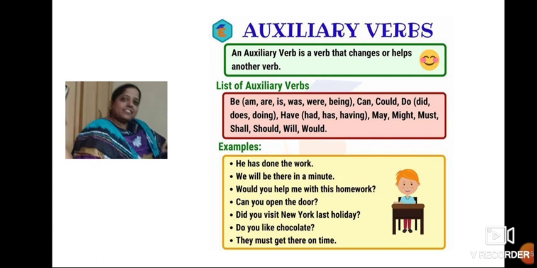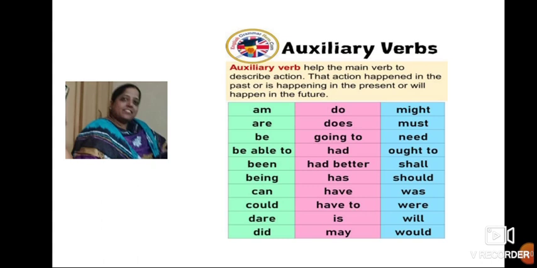The auxiliary verb is can. Did you visit New York last holiday? The auxiliary verb here is did. Do you like chocolate? Do is the auxiliary verb. They must get there on time. Must is the auxiliary verb. Is it clear?